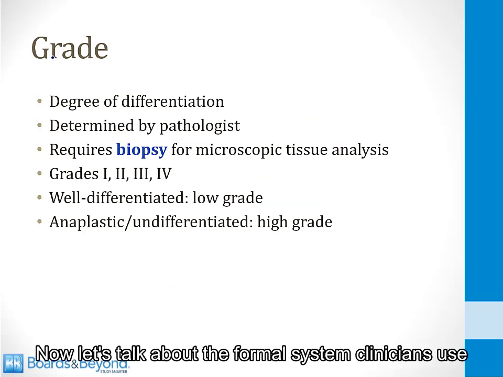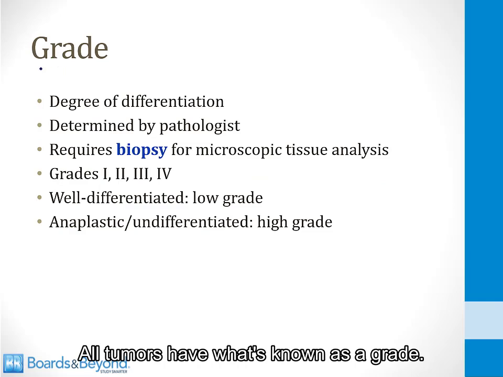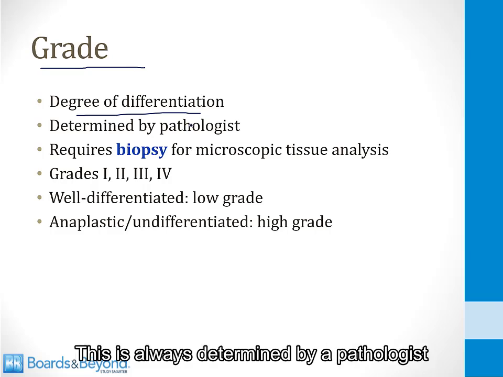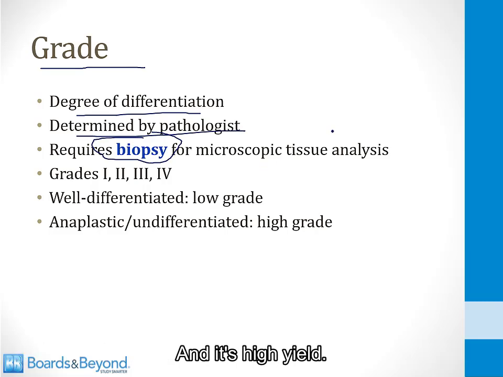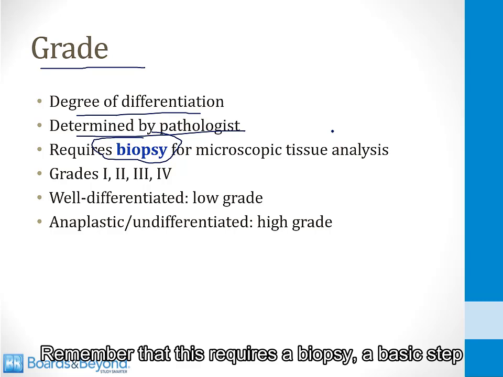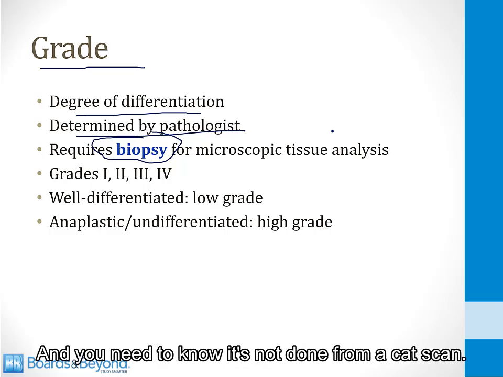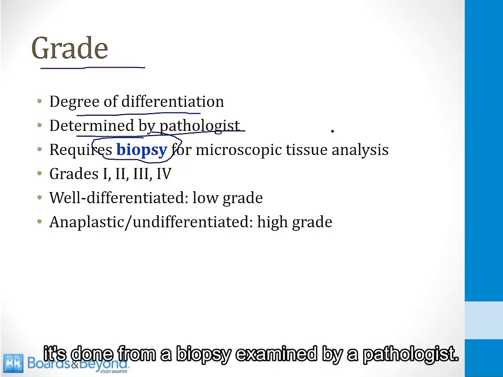Now let's talk about the formal system clinicians use for describing a tumor. All tumors have what's known as a grade. This represents the degree of differentiation. This is always determined by a pathologist, and it requires a biopsy for microscopic tissue analysis. And it's high yield to remember that this requires a biopsy. A basic step one question you could see is, how is a tumor grade assigned? And you need to know it's not done from a CAT scan, it's not done from a physical exam or a blood test, it's done from a biopsy examined by a pathologist.